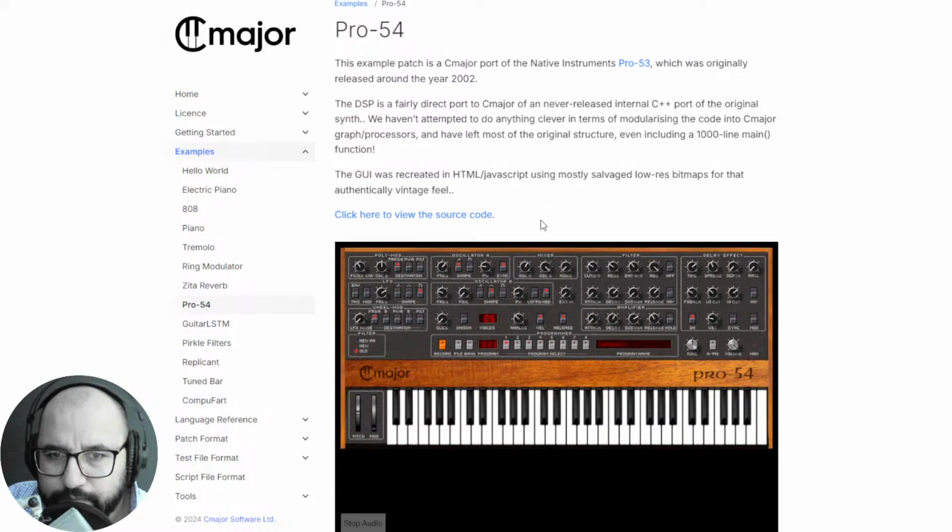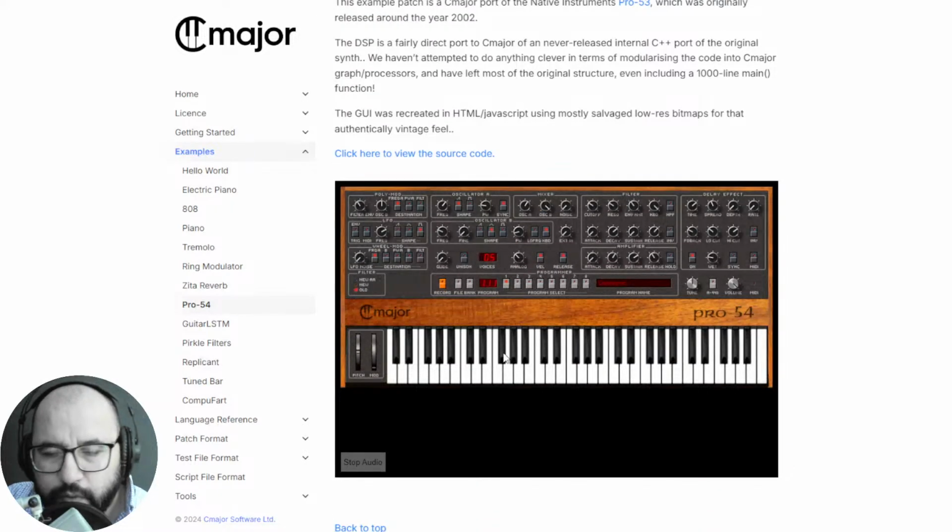So this is the Pro 54, and it's a web-based synthesizer, like I said. You play the sounds here online, also with your computer keyboard, that's the one that I'm using. And here you have some presets, right? A lot of presets, actually.